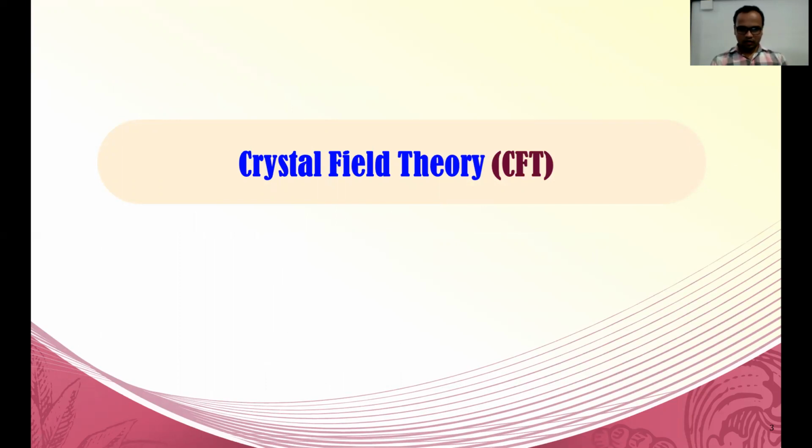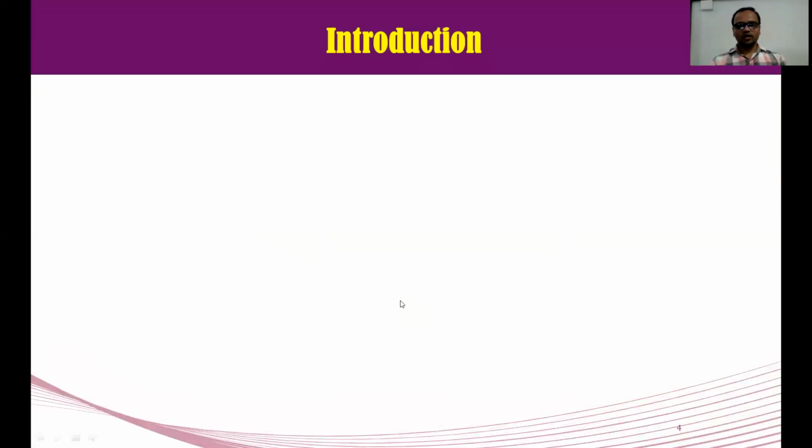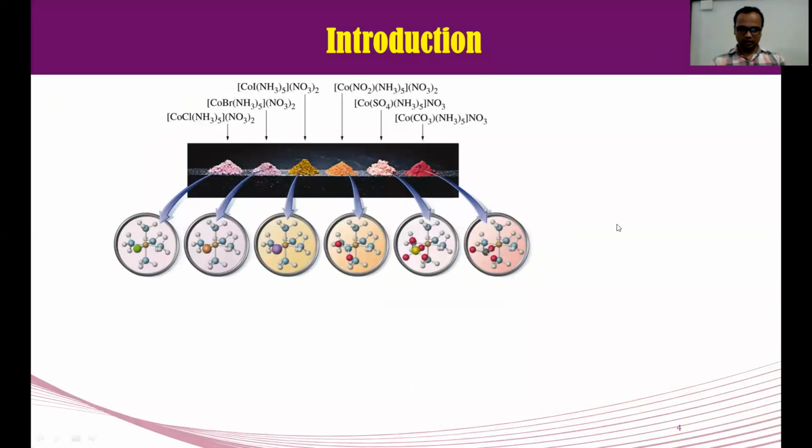Why did scientists put forward this theory? What is the reason? The most important reason is a limitation of VBT. First scientists put forward VBT, but the VBT has some limitations, and to clear those limitations, scientists put forth crystal field theory. What are the limitations we have seen last year? Now we are going to start the introduction of crystal field theory.